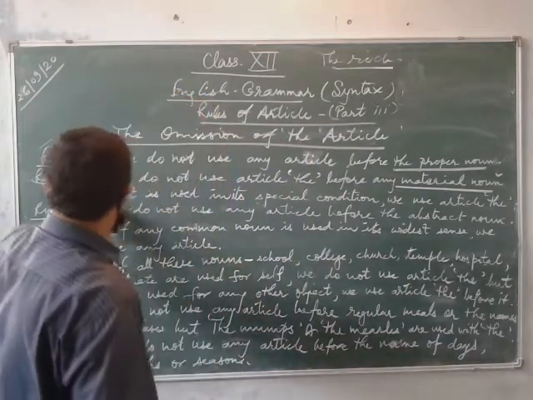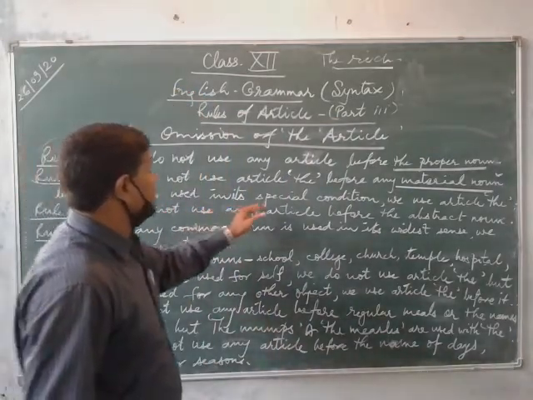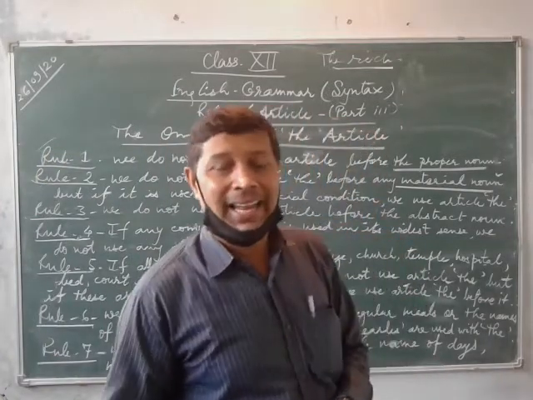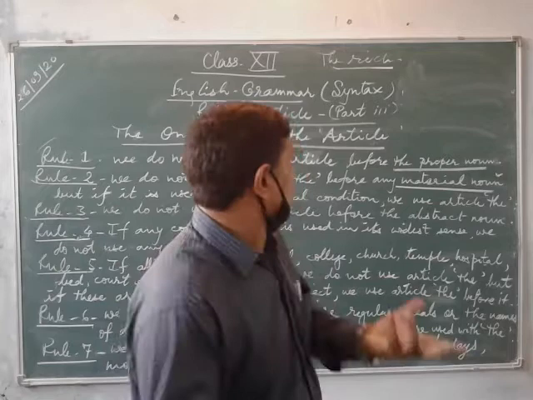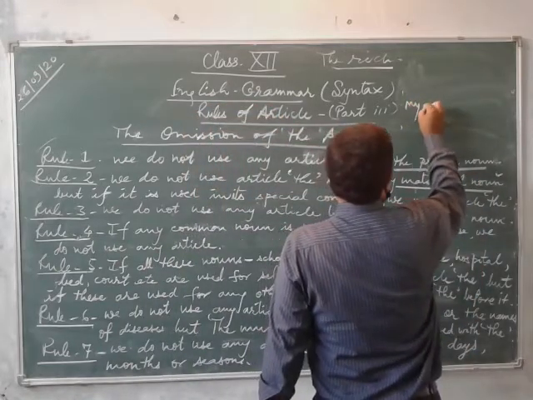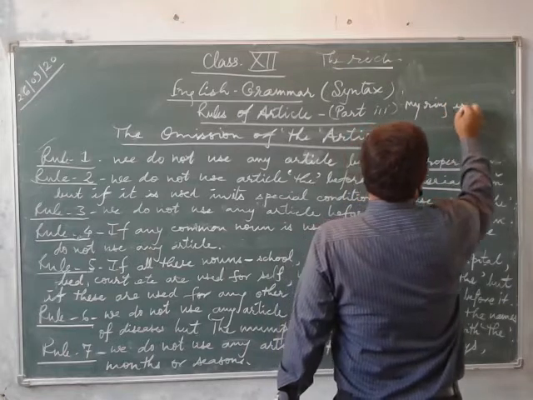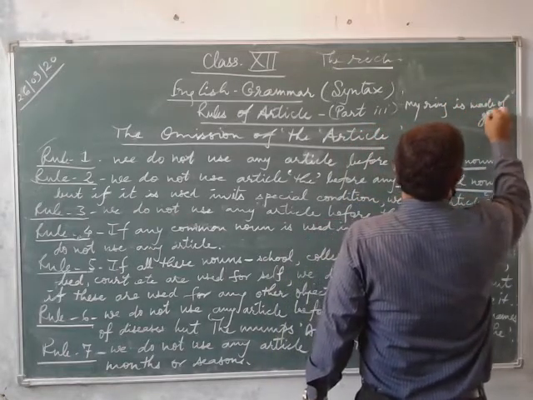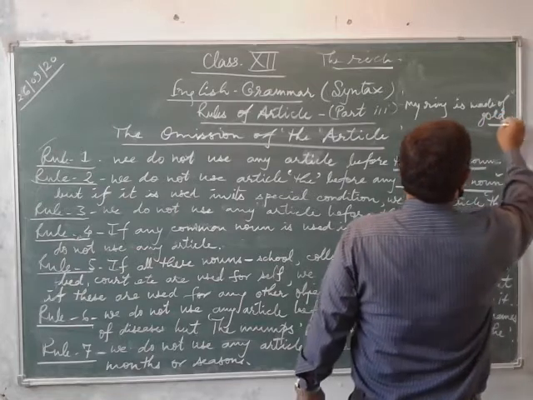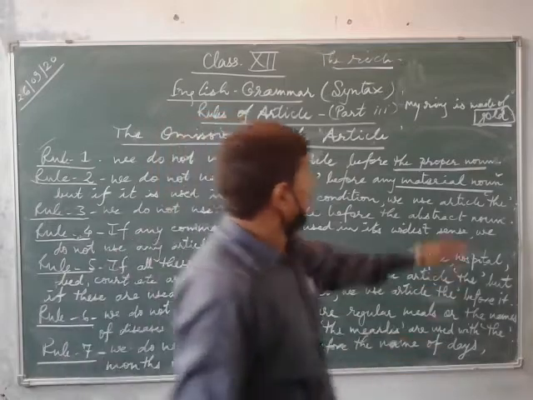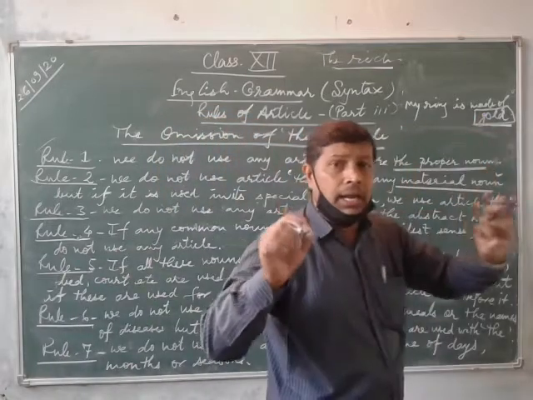But there is a condition. If it is used in its special condition, then we can use article the. Suppose my ring is made of gold. Here you can see gold. The word gold is what? Material noun. So you are not going to use any article here.